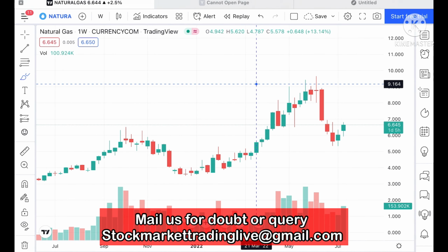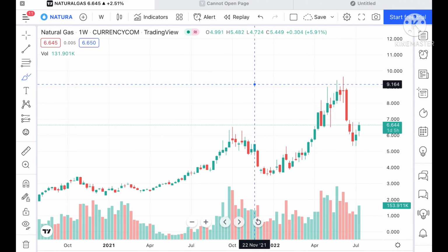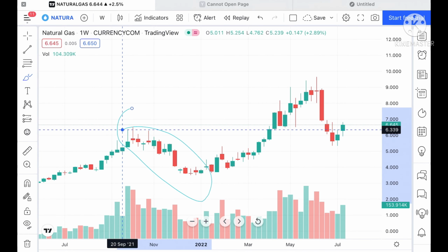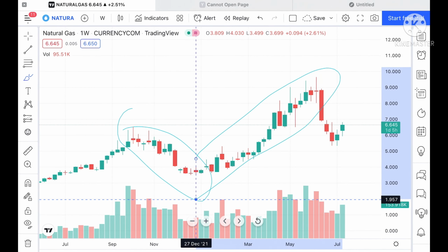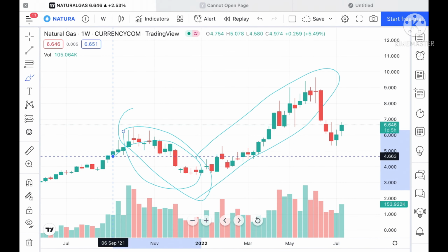Now you have to understand something: it has not been so volatile in all the previous years, but now panic situations like recession periods and the war scene, everything has affected natural gas prices.